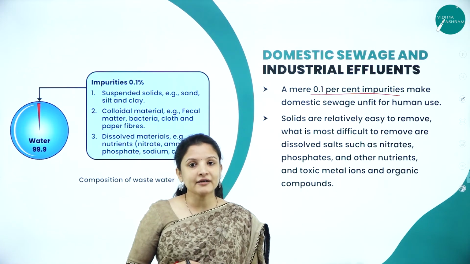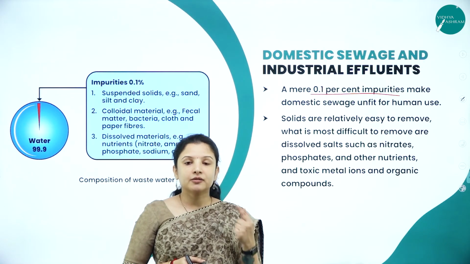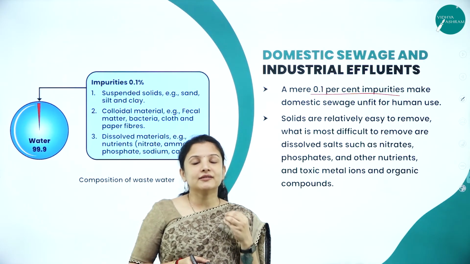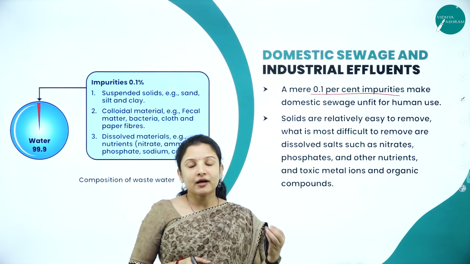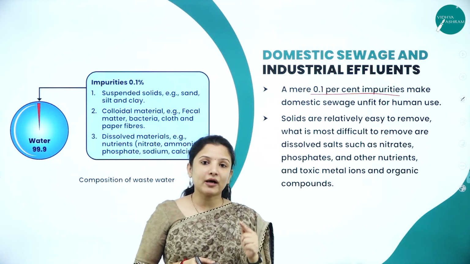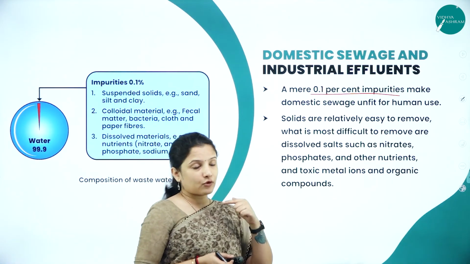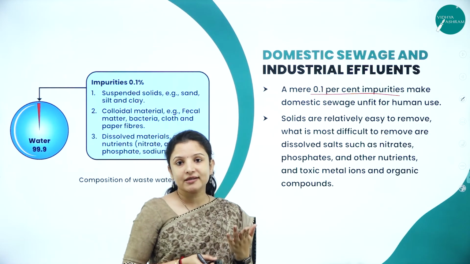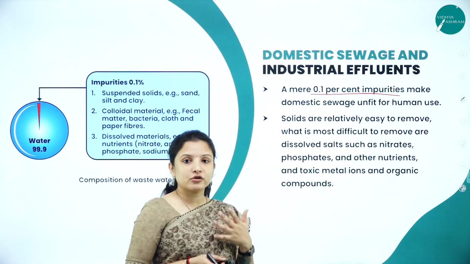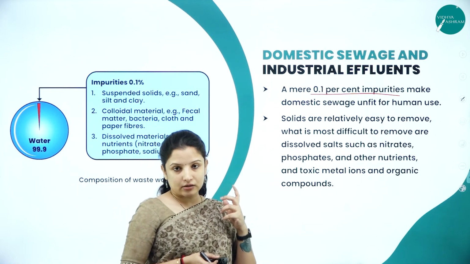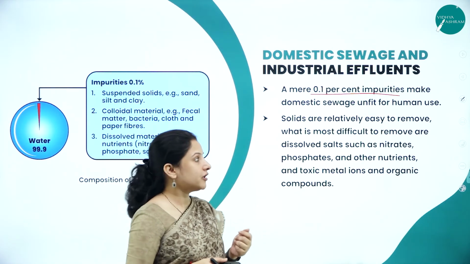And we all know that only 1% of water that is available on the planet is good water, that is the water that we can consume. The rest is in the form of seawater or salt water, right? So that 1%, imagine, we have to safeguard. But imagine if only 0.1% impurity is capable of completely destroying the quality of the whole lake or the pond, imagine what a lot of sewage and industrial effluents can do to the water bodies.